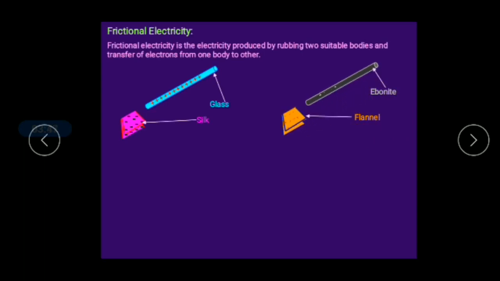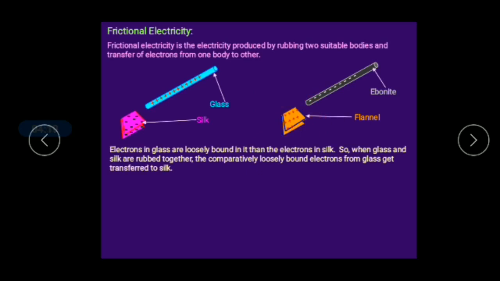So it is rubbed, right, when the ebonite rod is rubbed with a fur cloth. The same thing, right. But here the ebonite rod acquires negative charges, and the fur cloth acquires positive charges. Both things are happening due to frictional electricity, right.